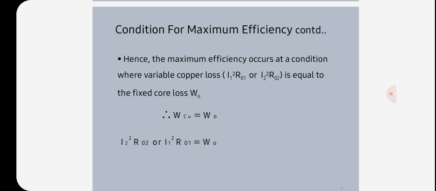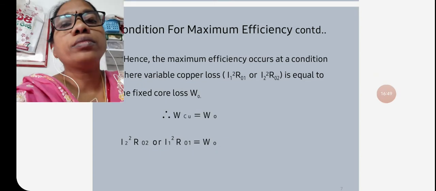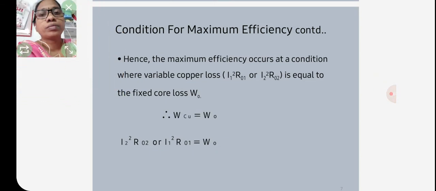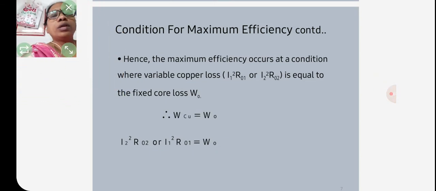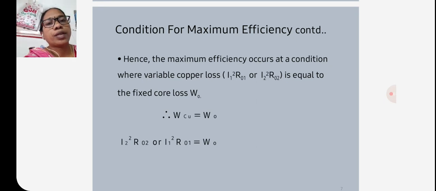So hence the maximum efficiency occurs at a condition where variable copper losses, that will be I1 square R naught 1 or I2 square R naught 2, is equal to the fixed core loss, that is W naught.